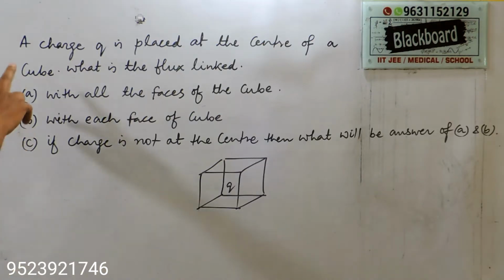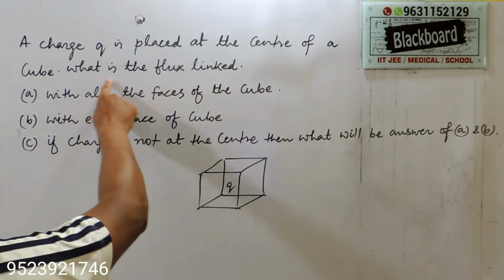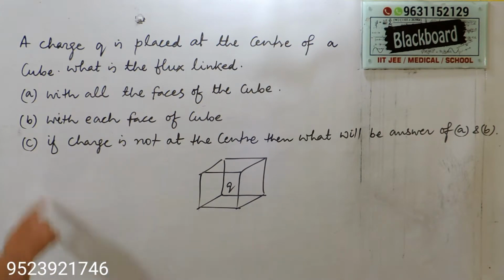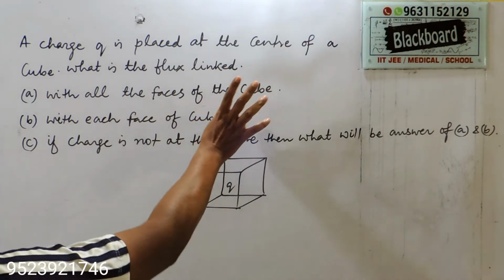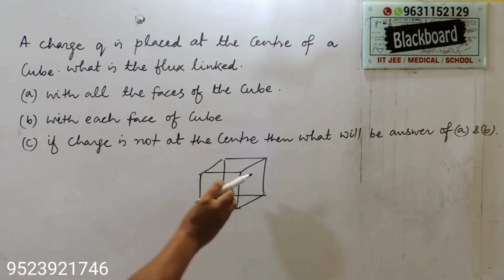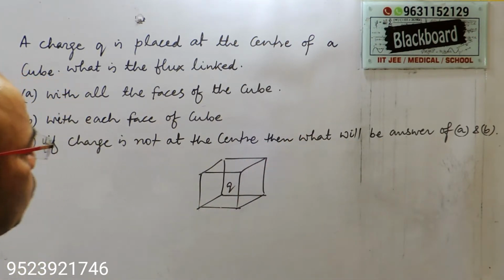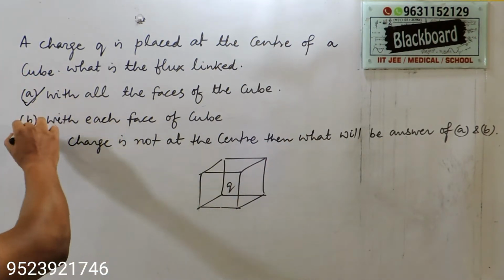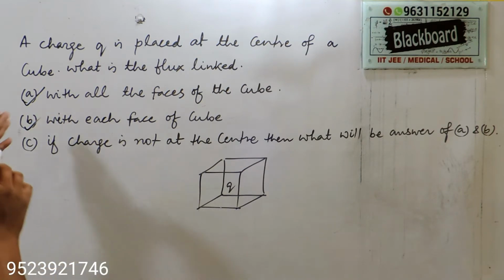Here the question is: a charge q is placed at the center of a cube. This is the cube. What is the flux linked? Here there are three questions: with all the faces of the cube, and with each face of the cube. And if the charge is not at the center but anywhere else, what will be the answer of A and B? What will change in the answer? First question: with all the faces of the cube.